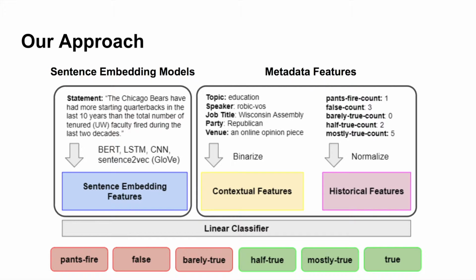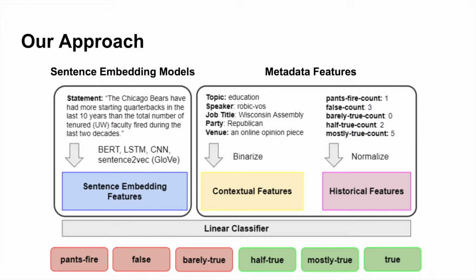We first take the statement and find an embedding in 100-dimensional space for it. We experimented with learning multiple different embeddings, to be discussed later, but they include the use of deep learning models. The metadata includes two types of features that we distinguish between. The contextual features include the topic, speaker, job title, party, and venue, and these categorical features are binarized and converted to a single vector. The historical features include counts of the truth or falsity of past statements.